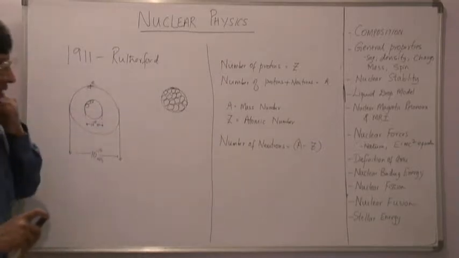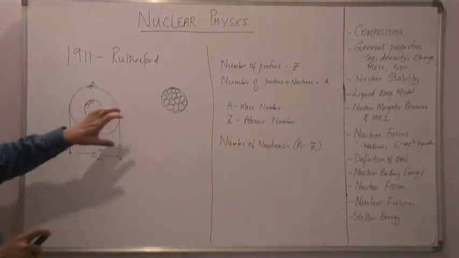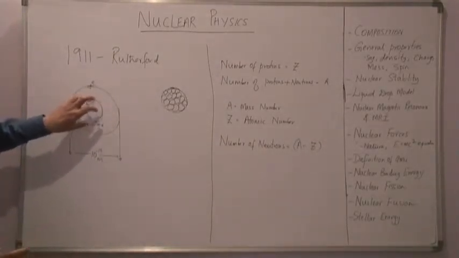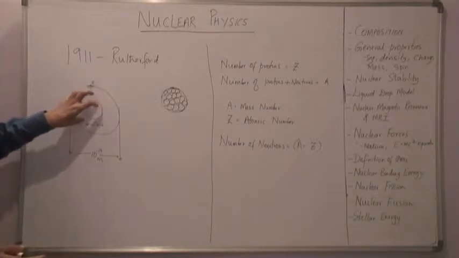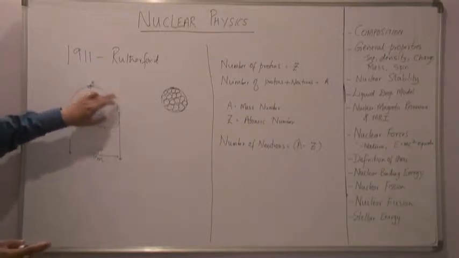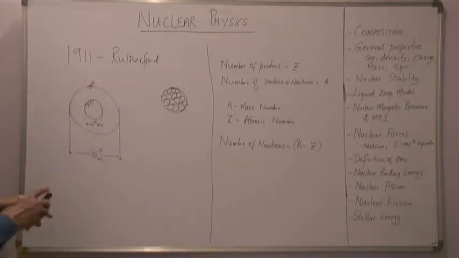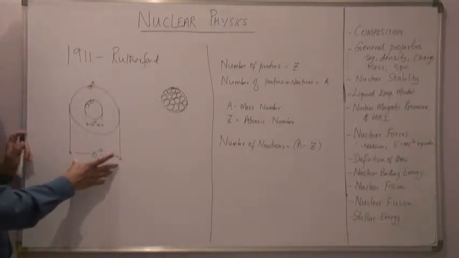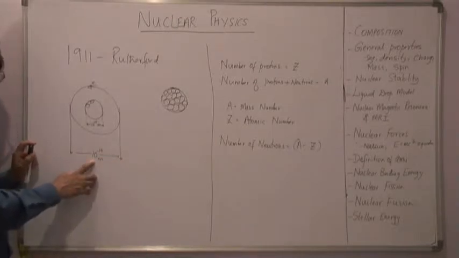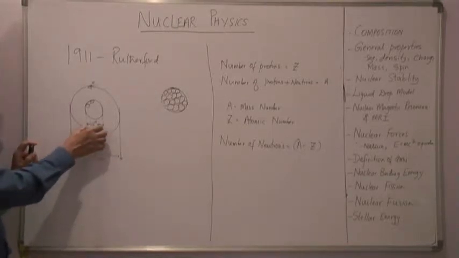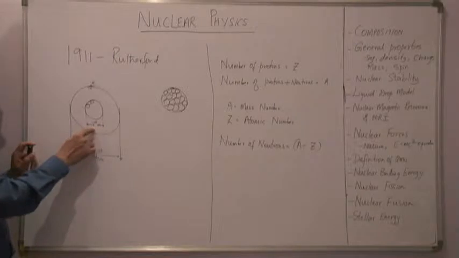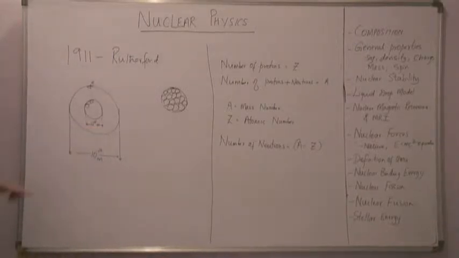So let me recap again. We said the atom consists of a central core called the nucleus. Surrounding that core are the revolving electrons. The radius or size of this atom is of the order of 10 to the power of minus 10 meters. The size of the nucleus is typically of the order of 10 to the power of minus 15 meters.